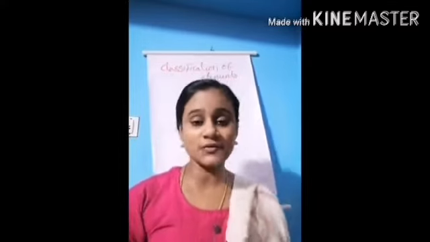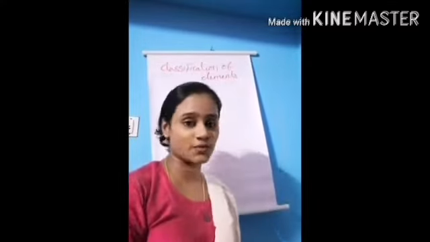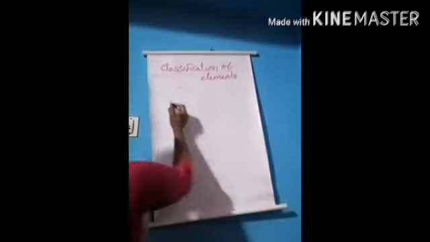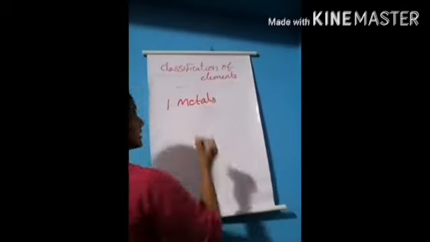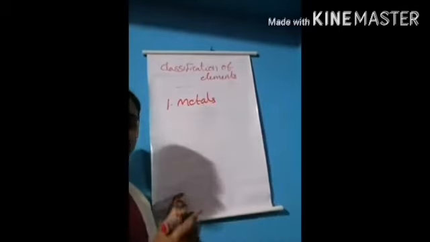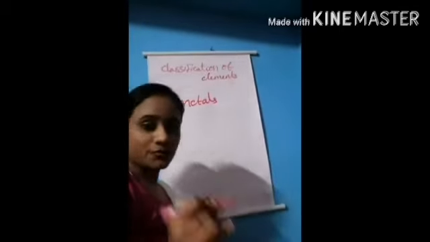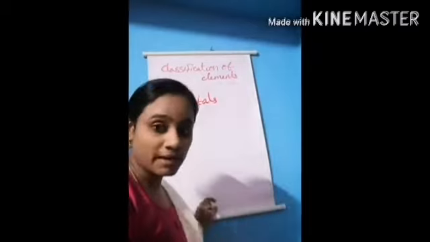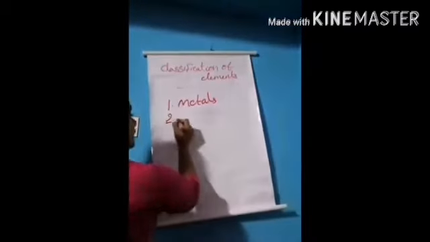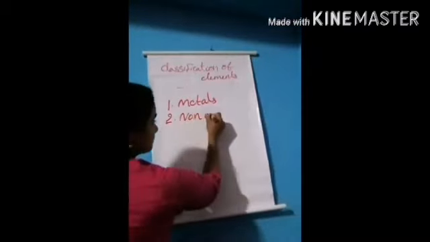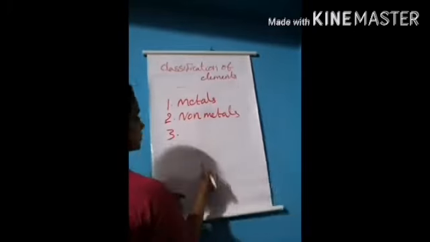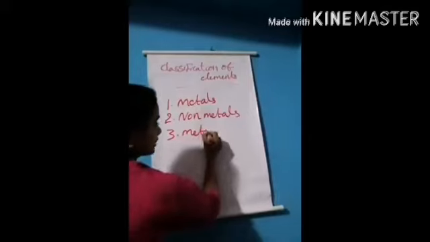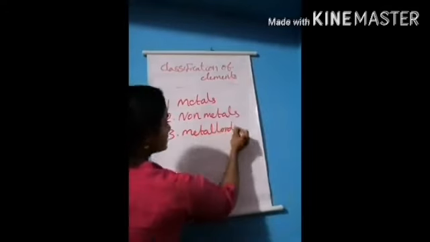Elements are classified into four. What are they? First one, metals. Second one, non-metals. Third one, metalloids.